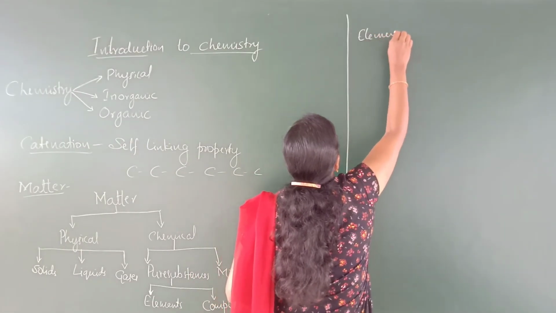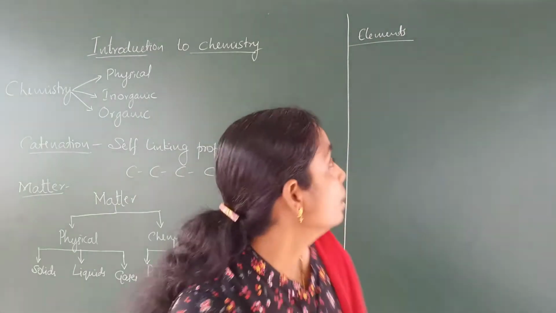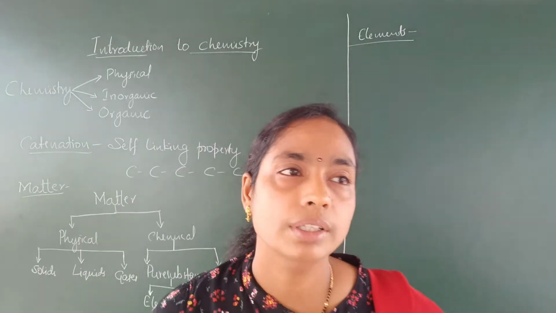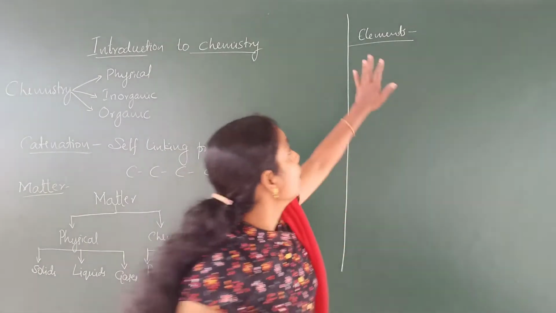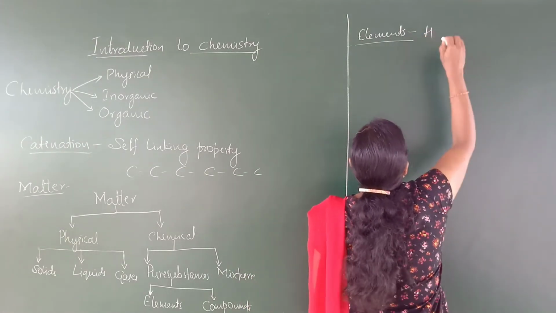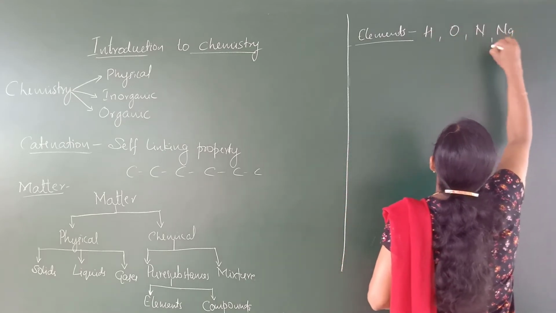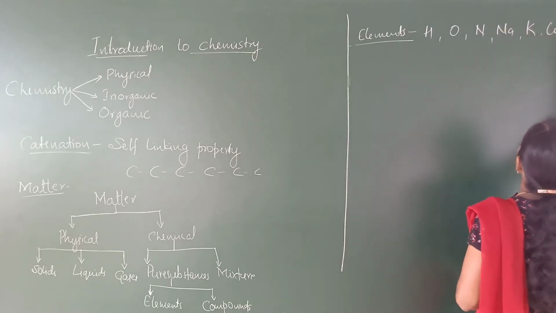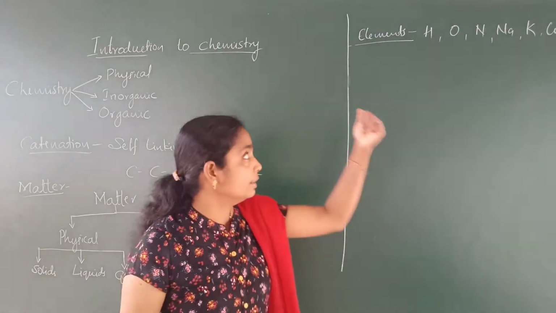Elements. All of you have heard the word element. As examples, you know, there are 118 elements present in the periodic table. All are examples. Let us consider some of them: hydrogen, oxygen, nitrogen, sodium, potassium, copper, silver, etc. Now, how to define?